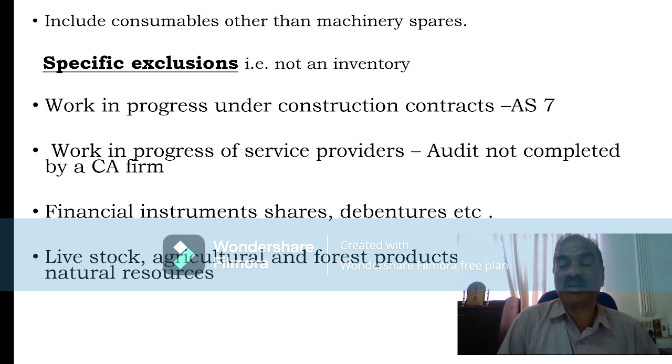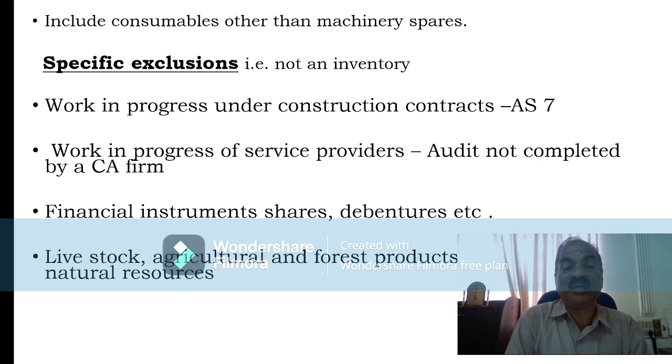January, February, March, you can bill, but not billed. That may be work in progress, but it is not considered as work in progress and will not be considered as inventory.